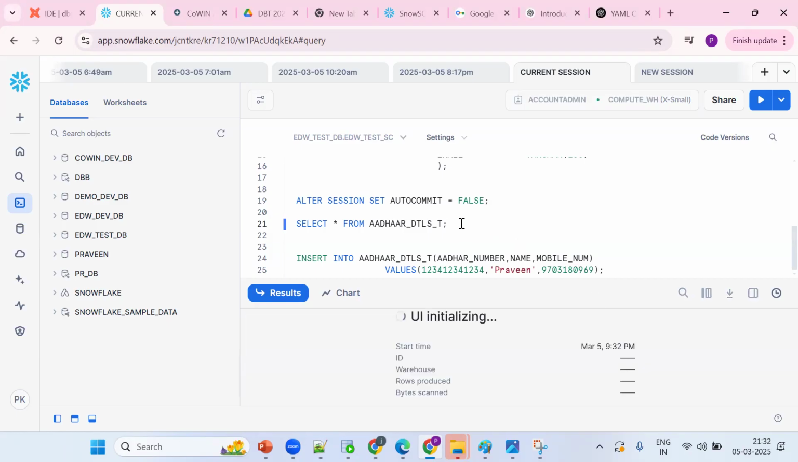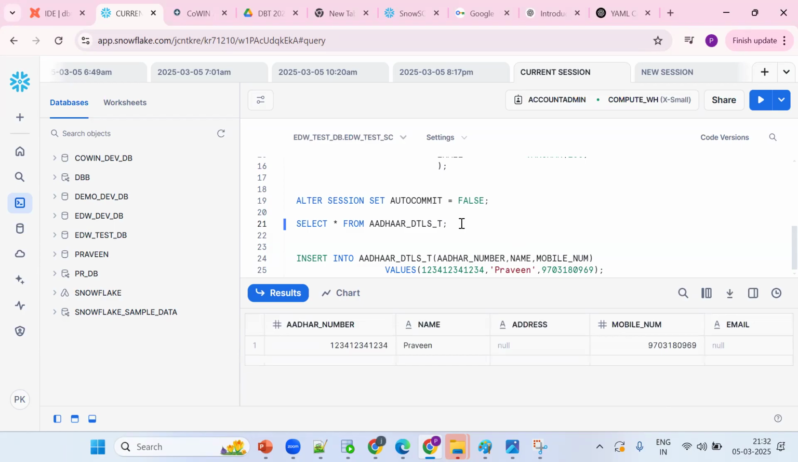See the same thing. Now what happened? Aadhaar number, name, mobile number are populated, and for the remaining 2 columns, null value will be populated. Got the point? This is clear. Now see the data.